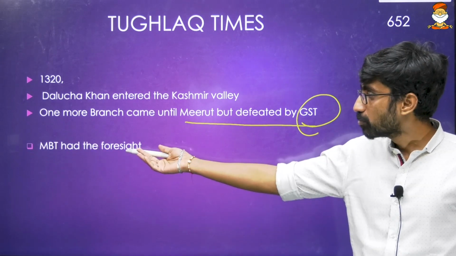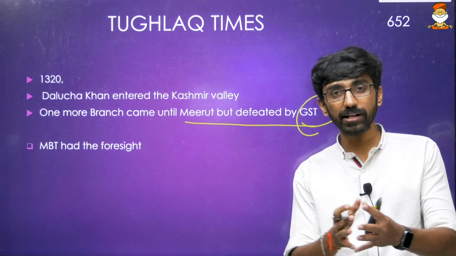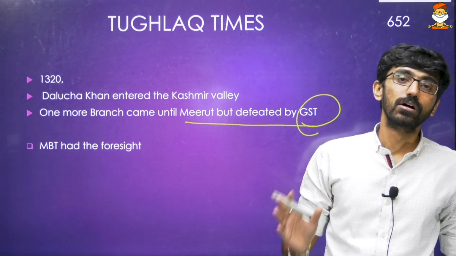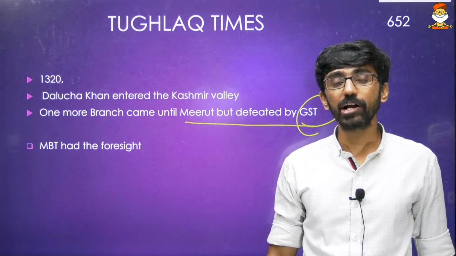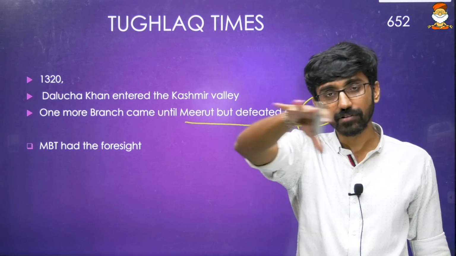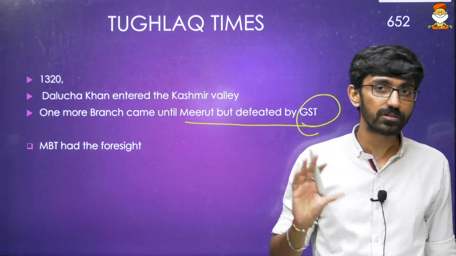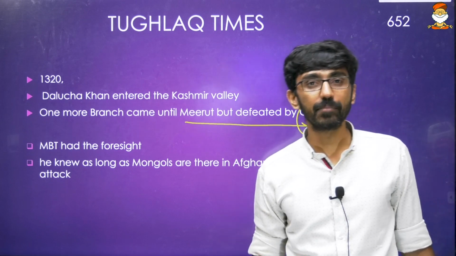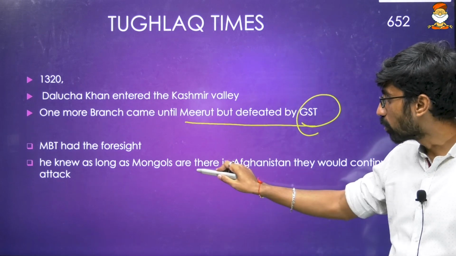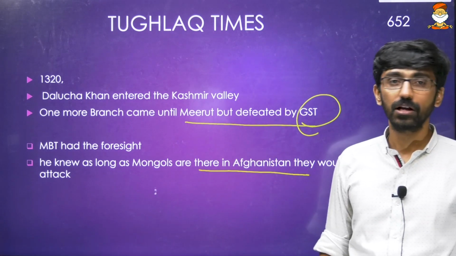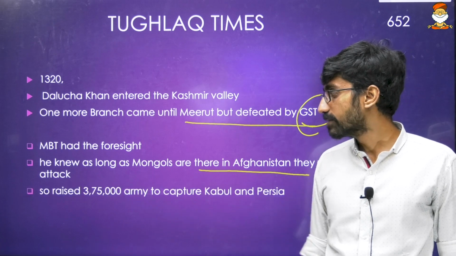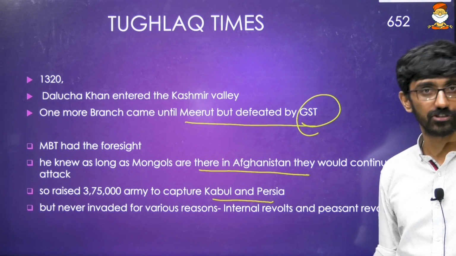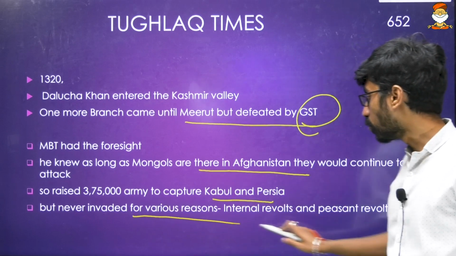Okay. Then again, Muhammad bin Tughlaq had the foresight. He knew that Mongols keep on attacking. They will keep on attacking India if we don't take proper action against them. So he wanted to occupy Afghanistan because Afghanistan was the base for Mongols to occupy India. So that is the reason he raised a big army. He knew that as long as Mongols are there in Afghanistan, they keep on attacking. So he had the plan of raising a 3,75,000 army to capture Kabul and Persia, that is West Asia, but never invaded due to various reasons.